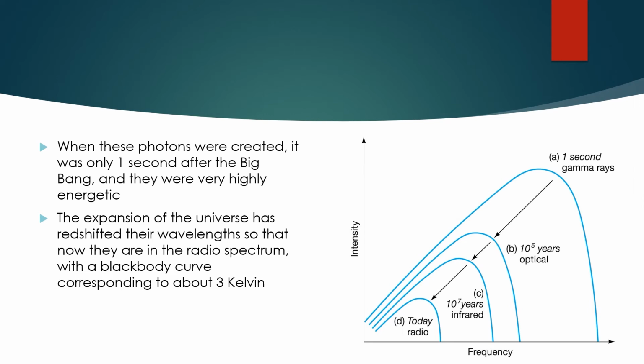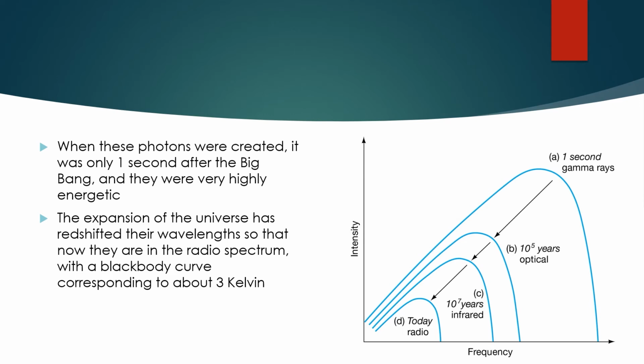So when these photons were first created, they would have been super energetic, probably gamma ray radiation energetic level. And over time, since the universe has expanded, and remember, as it's expanding, the wavelength is becoming wider as it is stretched, these photons would have redshifted basically to what they are now, radio spectrum background noise.